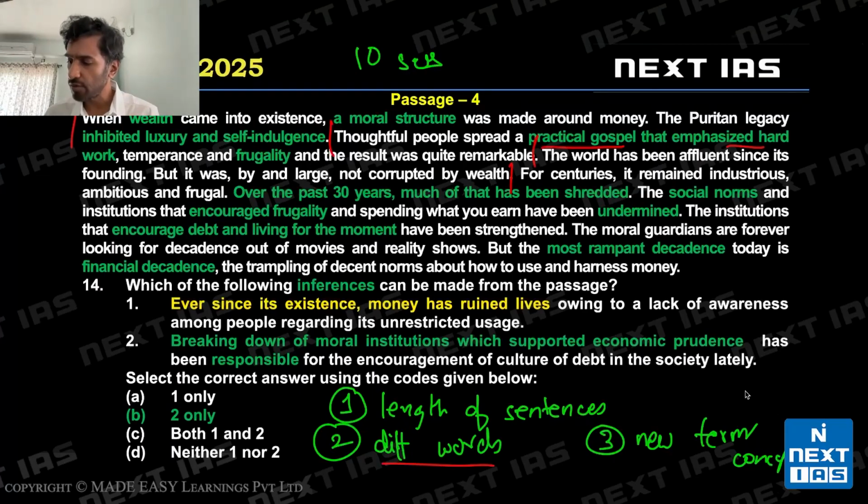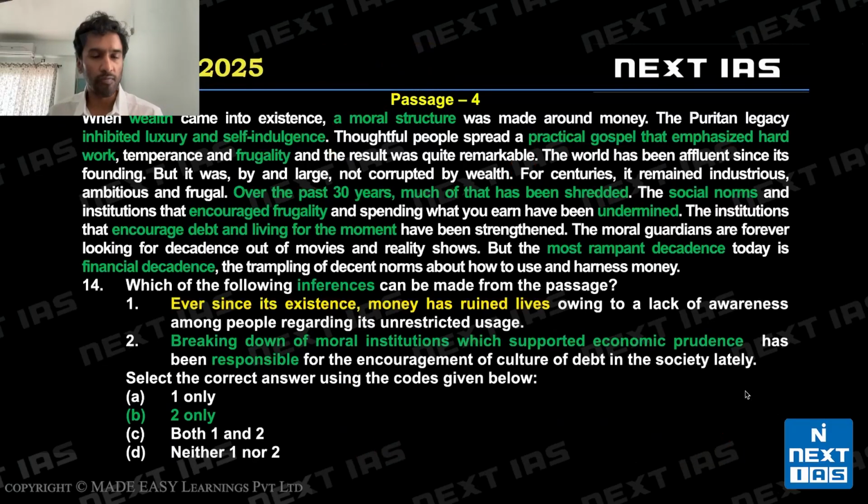And the third thing that I look for is, is there a completely new concept? What UPSC may do is, suppose this year someone has won the Nobel Prize in chemistry and it's some new term. It could be a really small passage, but it may use those terms. So there may be new terms. So I quickly, in less than 10 seconds, do the scan, and then I can decide whether to solve a passage or not. This is really important for all of you who are deciding to be selective about which passages to solve or not. Okay, let's come back to the passage.